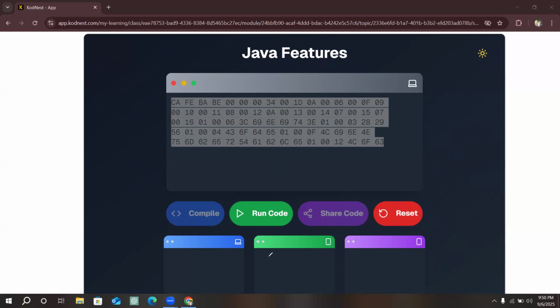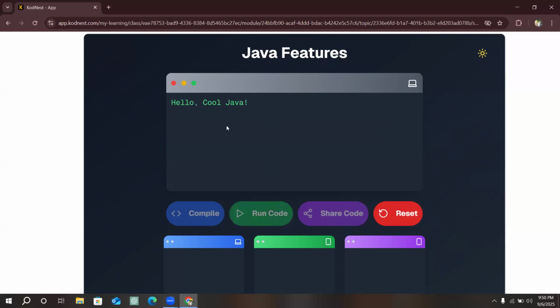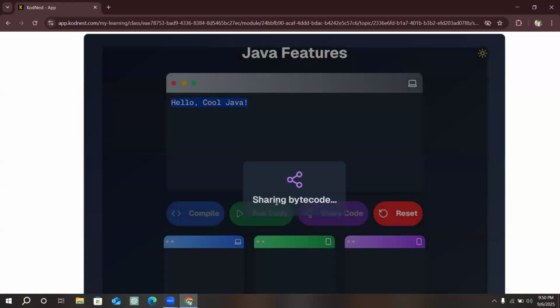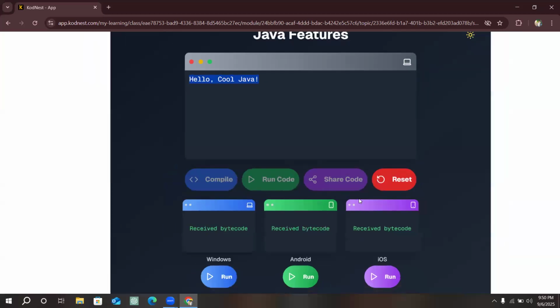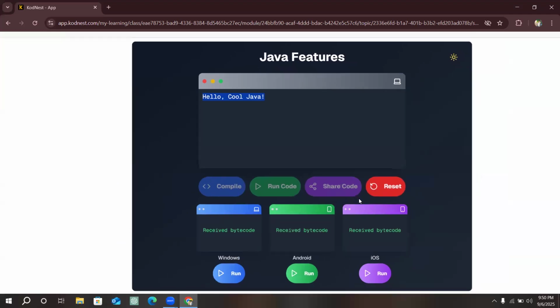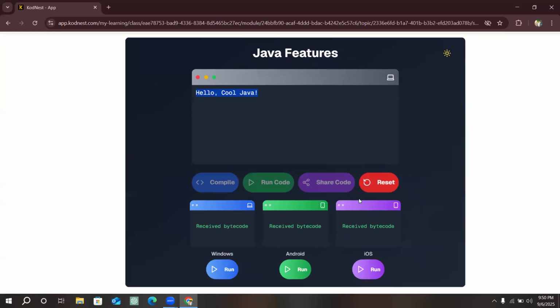Now what happens next? After running the code, that .class file is executed and we get the output, hello cool Java. Then whenever we try to share the code, we are sharing the bytecode, not the .java file. It supports Windows, Android, and iOS also. Here you can see. I will just minimize the size of this so it is visible correctly.